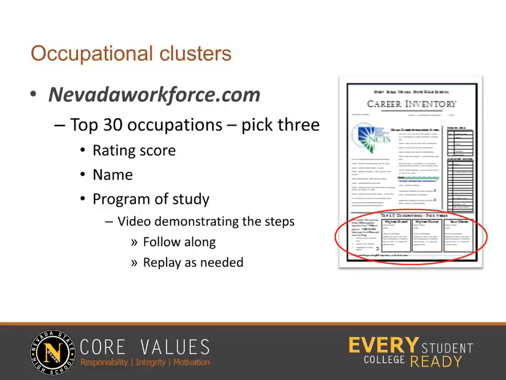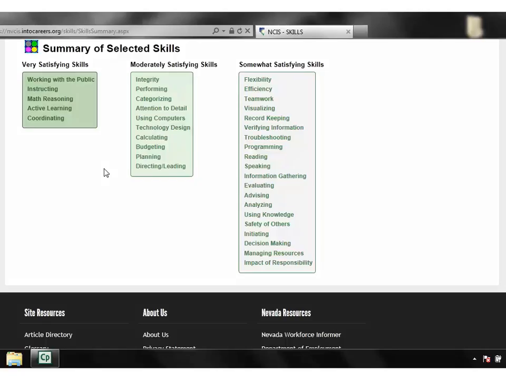We are now ready to complete the career inventory activity. The activity sheet has the steps written down for you. The tutorial will walk you through the steps on the next slide and you will see a video showing you exactly what to do. Remember to follow along with the steps on the video, but you can always replay the video as many times as you need. Click to the next slide when you are ready. Use the back button to get back to the main skills summary screen and click Top 30 Occupations.